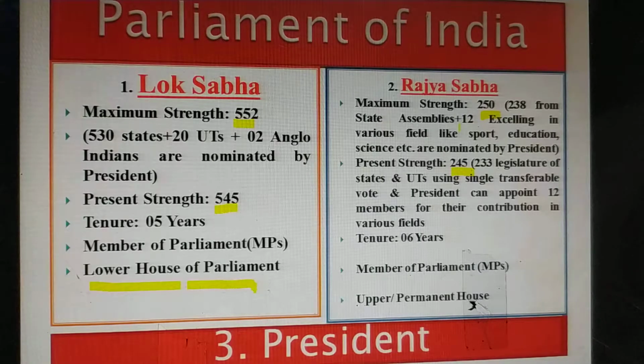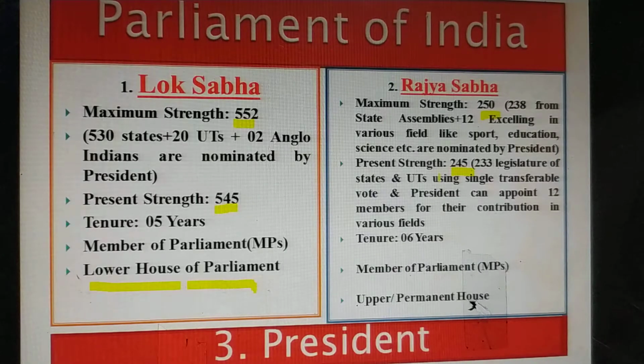The present strength of Rajya Sabha is 245: 233 are from state legislatures and union territories, where the single transferable vote is used for their election, and 12 are nominated by the President. The tenure of Rajya Sabha is 6 years.